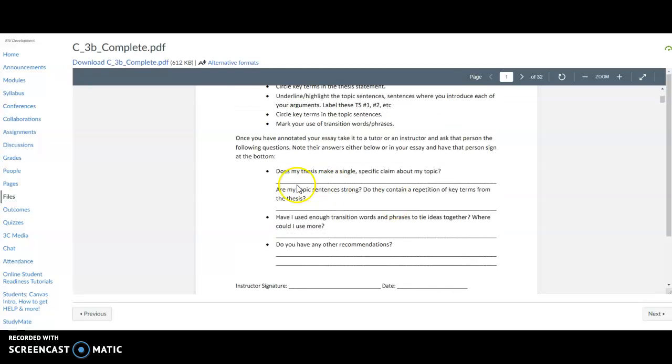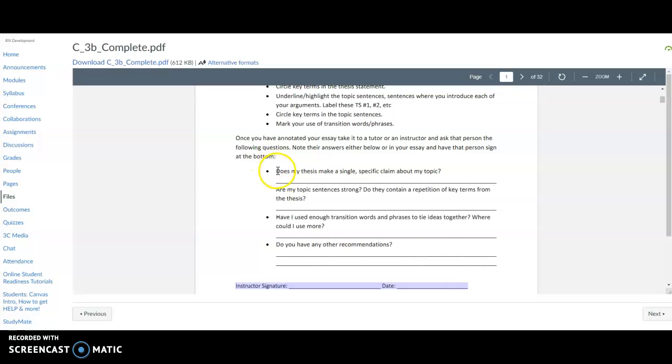Then I do really want you to meet with an instructor or tutor this week. We're going to talk a little bit about how you do that. You can't get an instructor signature, and I know that confused you guys. I'm so sorry. Having everything online, there's so much that we've had to do to make that work. One of the things we have not done is gone through every single DLA that we have and taken the instructor signature off. However, I still want you to see an instructor. One thing that you can do is just tell me the name of the instructor that you saw and when you saw them, and that'll be part of your tracking time as well.